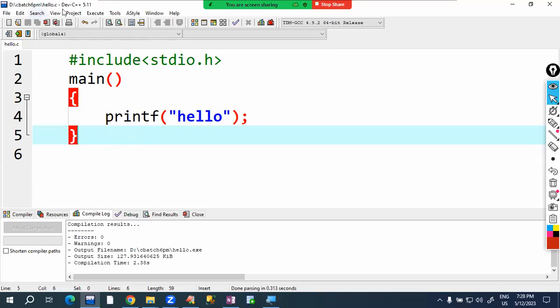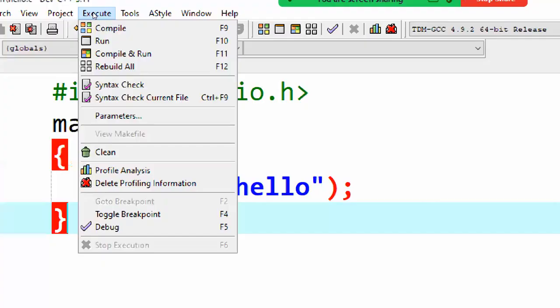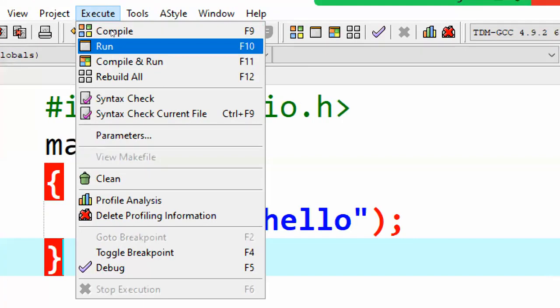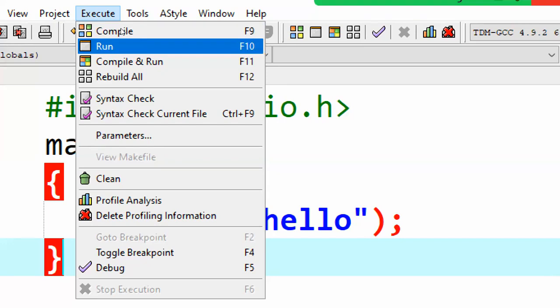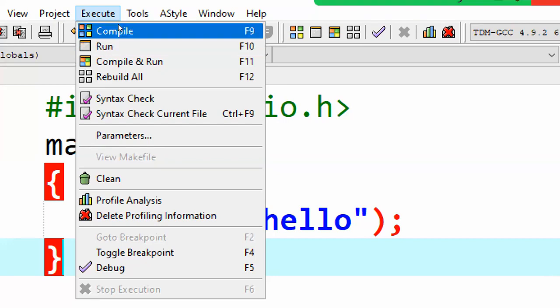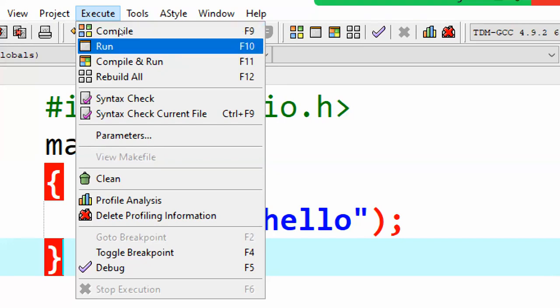So now run this C program. In the Execute menu, select which option now? The Run option. The shortcut is F10. So what are we running now? The .exe file which is generated. After compiling only, we have to run. Step by step: after compilation, the exe file is created, and that exe file we want to run. So select the Run option here.